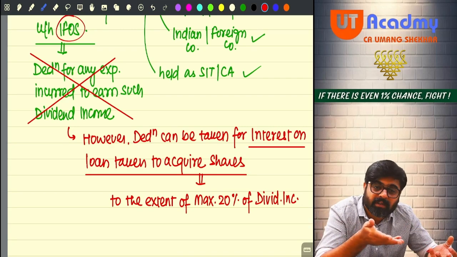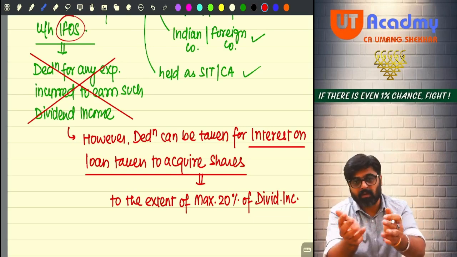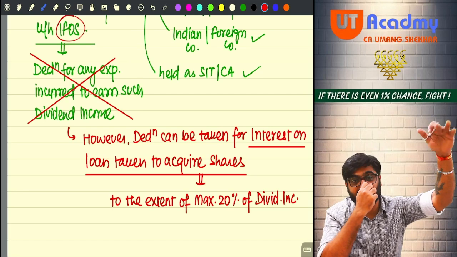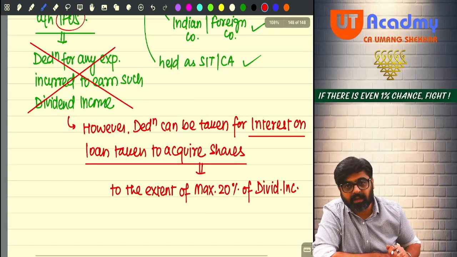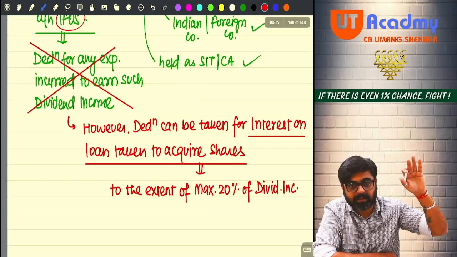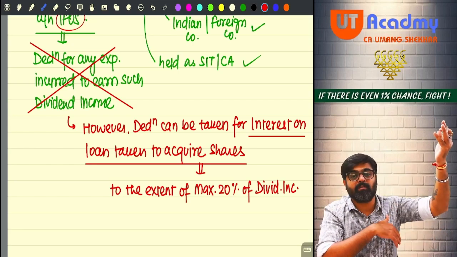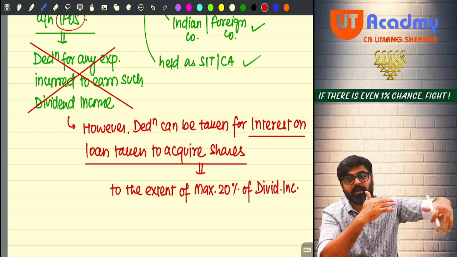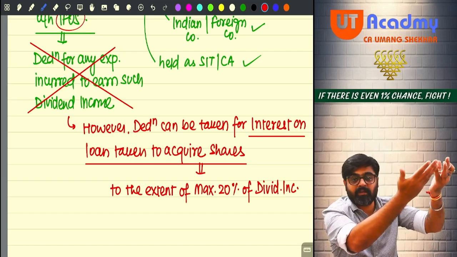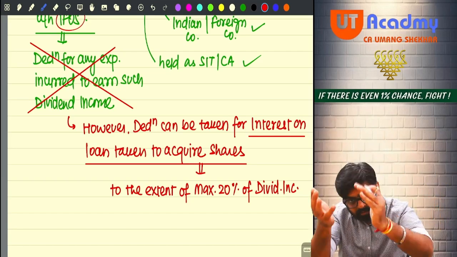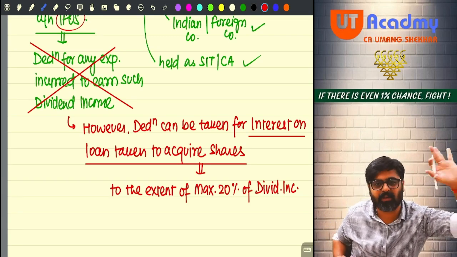So there is no restriction. Dividend will be taxable under the head IFOS. This is your normal income only. No special rate is prescribed. Meaning that this dividend which you are charging under the head IFOS will be taxable at what rate? Special rate? No, it will be taxable at a normal rate only. Just like other normal incomes like salary income, house property income, PGBP income, which are taxable at normal rates, under the head IFOS this dividend income is also taxable at normal rates. All the IFOS incomes are taxable at normal rates only.